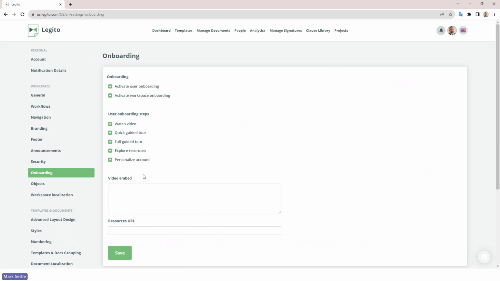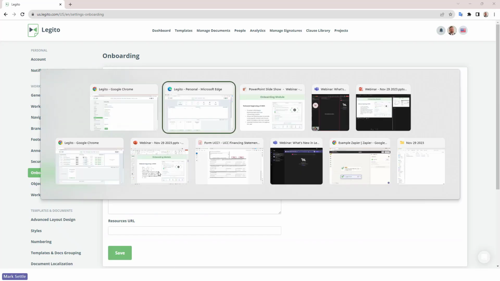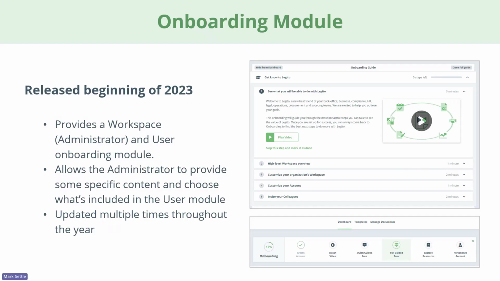An administrator can actually embed their own video. So you can create your own help content and link the user to your own content, both for the video and for the help resources. If you want to provide some of your own help resources documentation to your users inside of Legito, you can do that in the onboarding module. So a great new feature to help both the administrators and the users be onboarded in Legito. Let's go back to our deck.